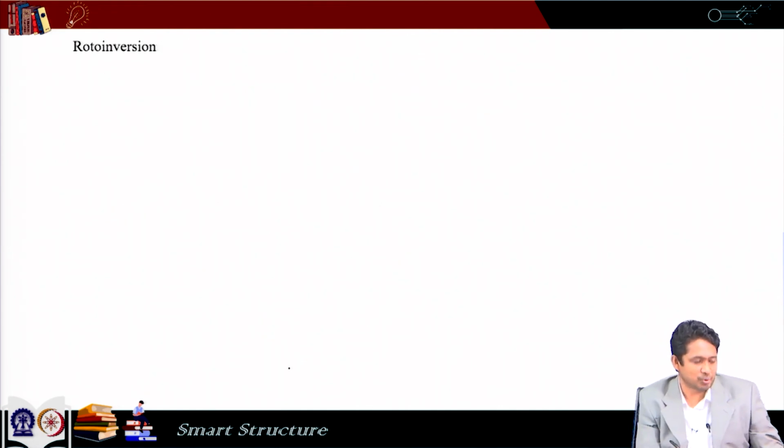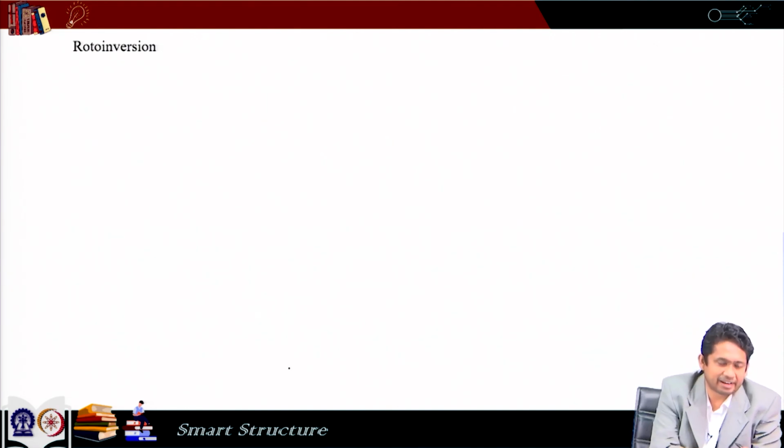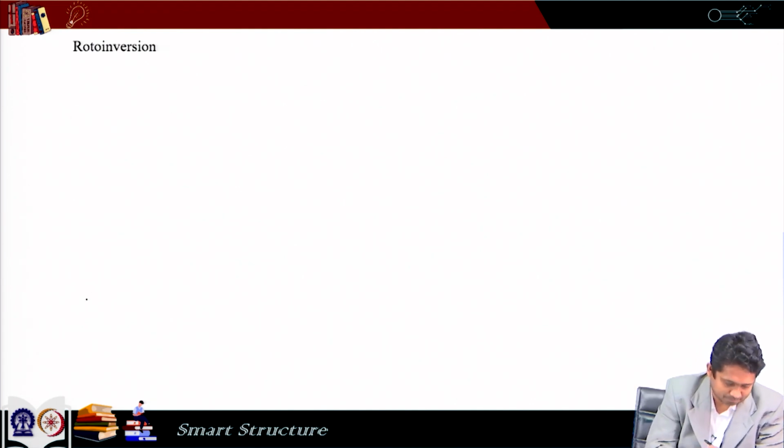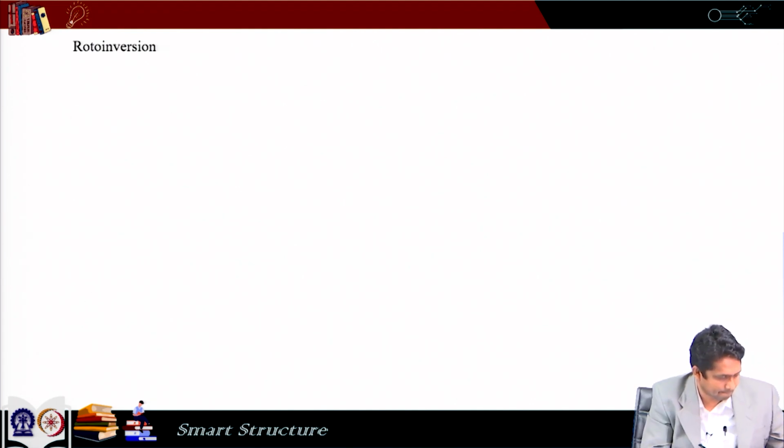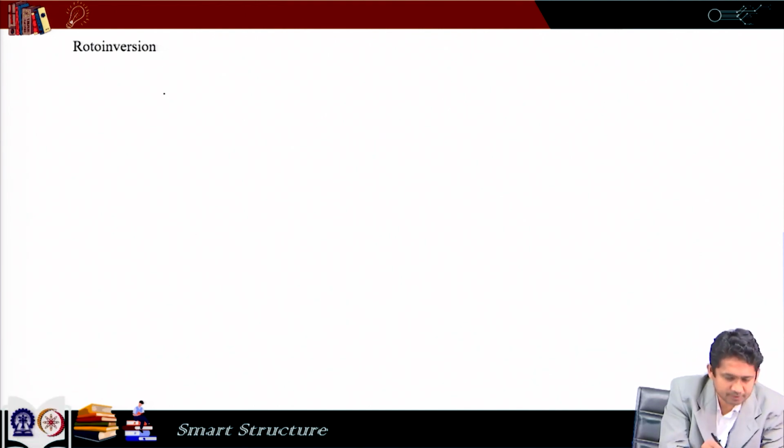Now, there is something called roto inversion. Roto inversion means if the object comes back after a rotation and an inversion, then we can call it a roto inversion. For example, let us imagine this.